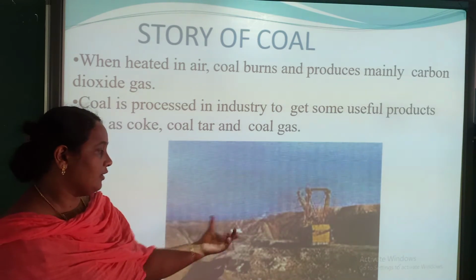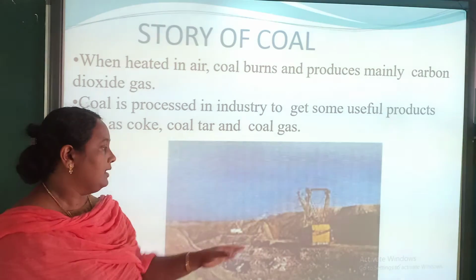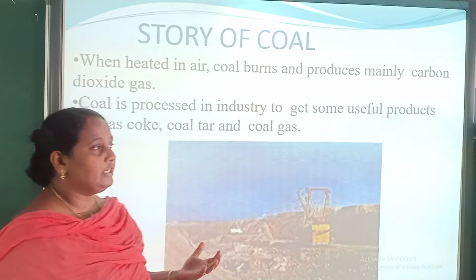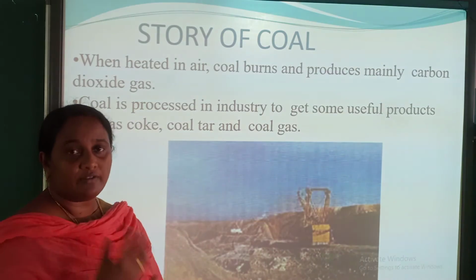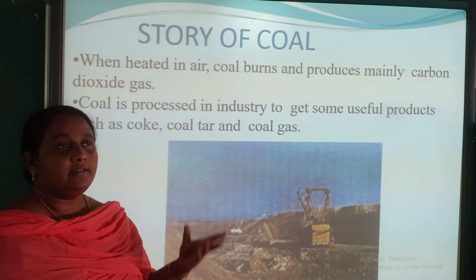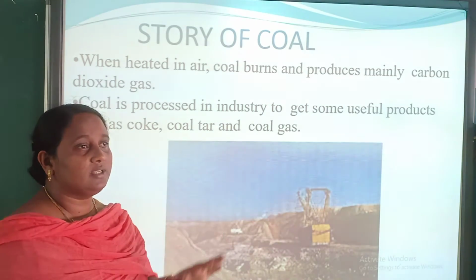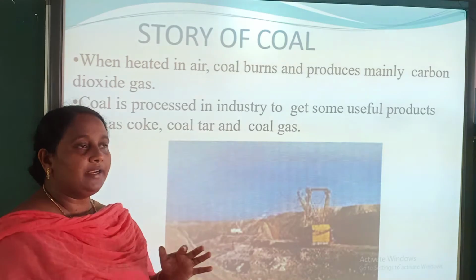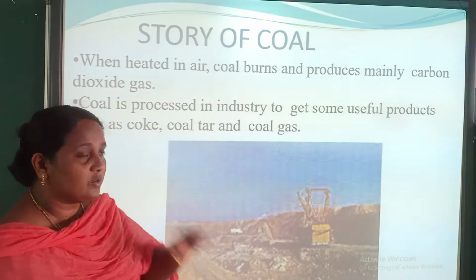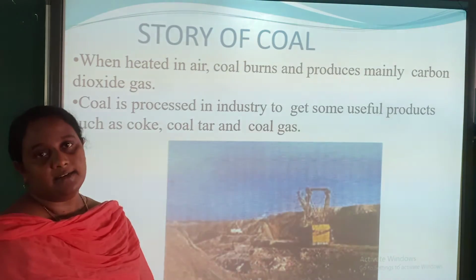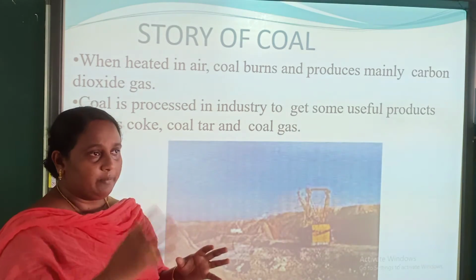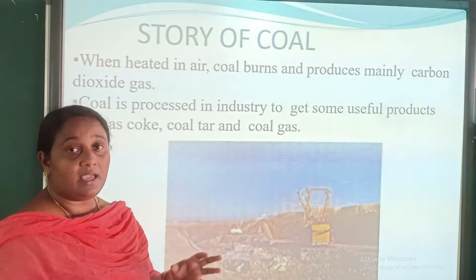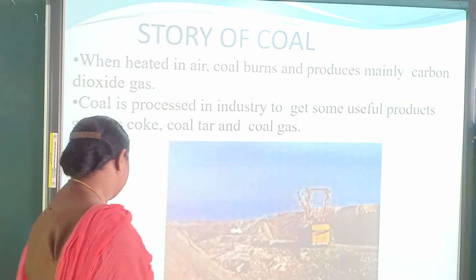This is the process of mining coal from underneath the earth. You may have heard about these coal refineries. Most of these portions remain underneath, and the process goes on underneath the ground. It is so deep under the earth, and people work there, taking the coal from underneath the earth.